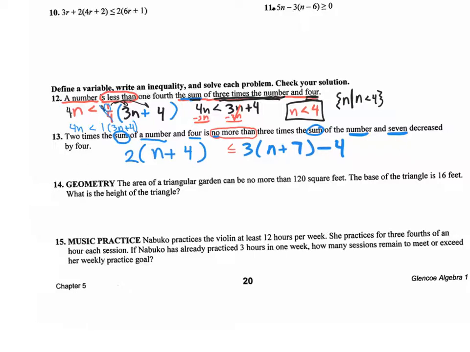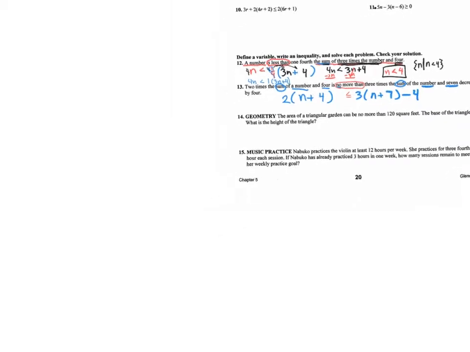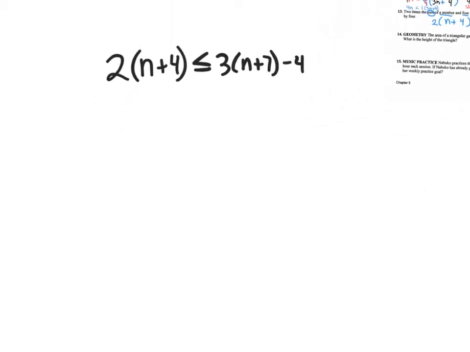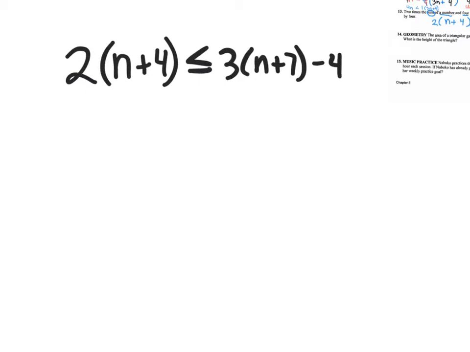Let's actually rewrite this over here where we have more space. So there's my inequality. Let's make it a little bigger and let's work this out. So first thing to do when you're solving an equation or an inequality is to look at each side of the equal sign or of the inequality. Look at the left side. Is there anything you could simplify? Look at the right side. Is there anything you could simplify? And yes, absolutely. What does simplify mean? It means distributive property and combining like terms. So I'm going to distribute the 2. 2 times n is 2n. 2 times 4 is 8.